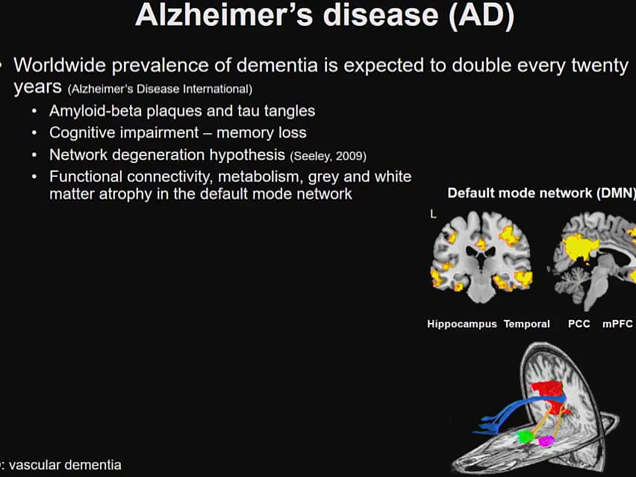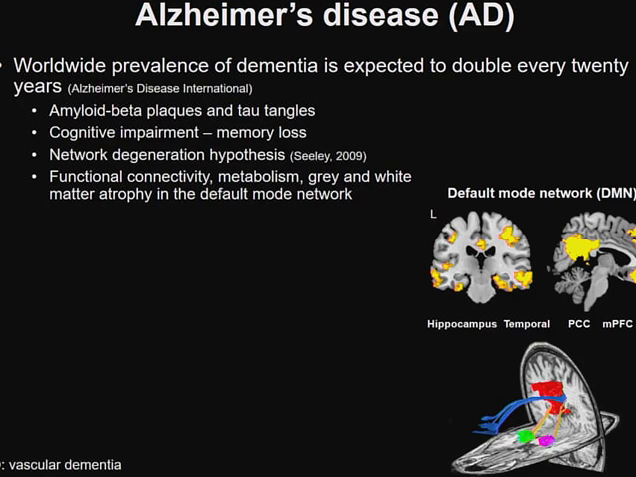Now, the worldwide prevalence of dementia is, of course, on the rise, and it's expected to double every 20 years, as per new statistics. And in fact, within the Asia-Pacific region alone, the number of people living with dementia is expected to triple by the year 2050. So it's clearly a problem that deserves our time and attention.